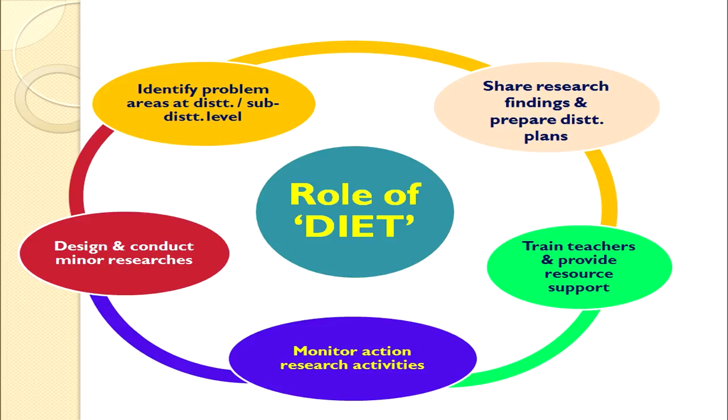When we talk of general teacher training, it is related to things like the RTE Act, environmental awareness, the role of SMCs in improving elementary education, then human values development among children. These are the general topics on which different teachers at elementary level are trained. Then another sort of training is specific teacher training at elementary level, which is also provided by the DIETs.